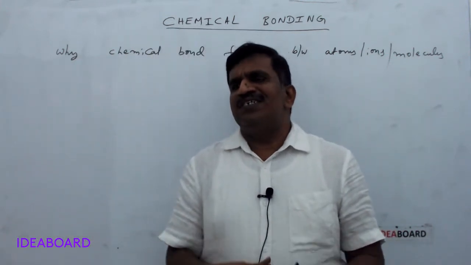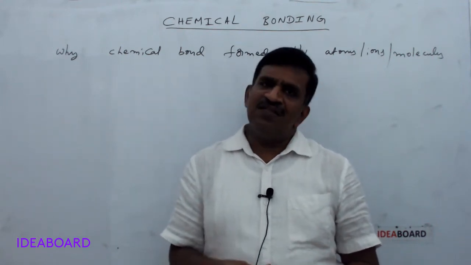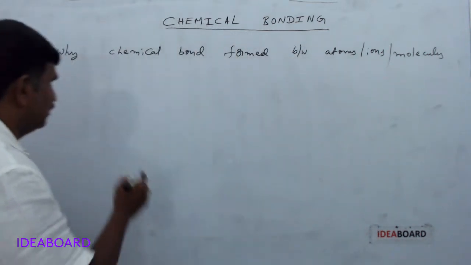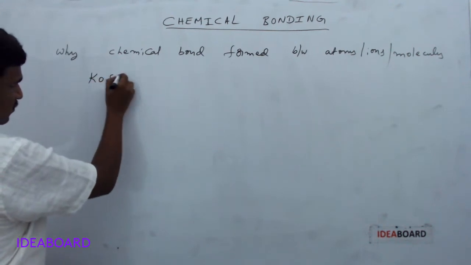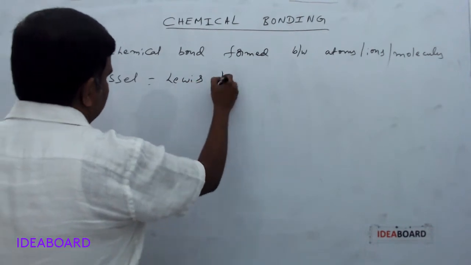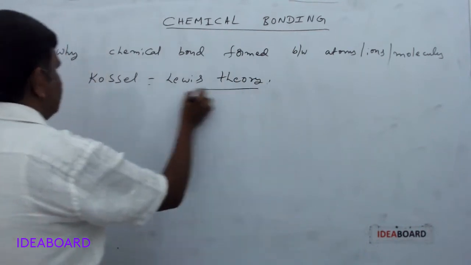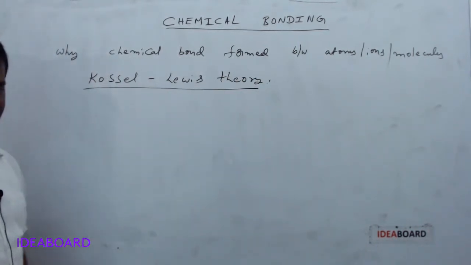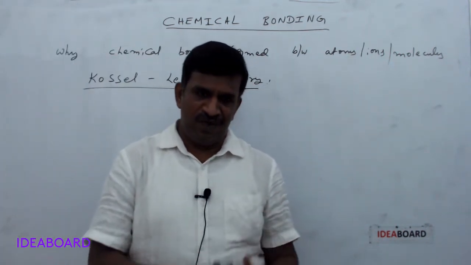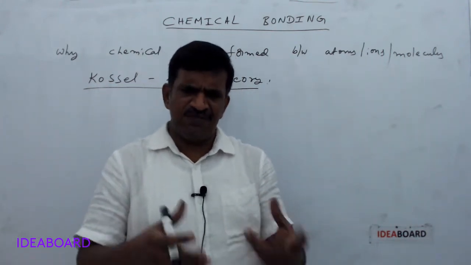If you observe all these things, all the scientists tried to find the reason for this, and the most successful one was first given by Kossel and Lewis. Kossel and Lewis proposed a theory, that is the Kossel-Lewis theory of chemical bonding. This is the first theory given about chemical bond formation by atoms, ions, molecules or species.